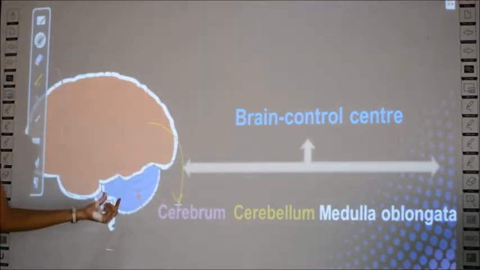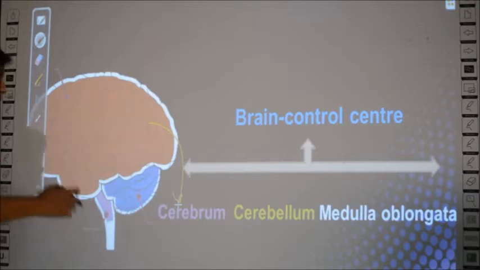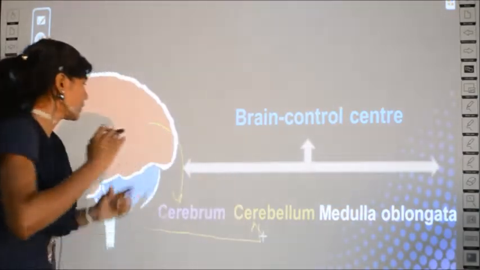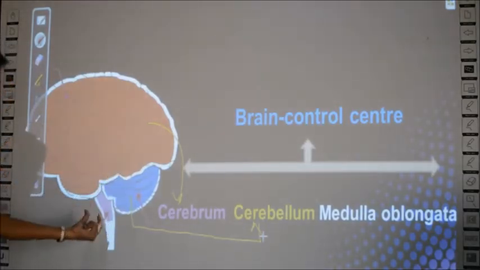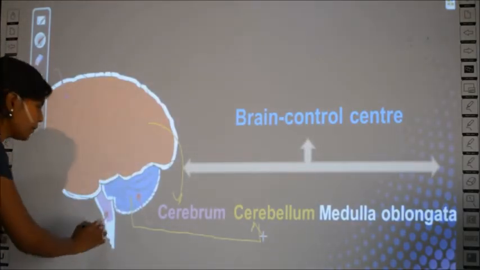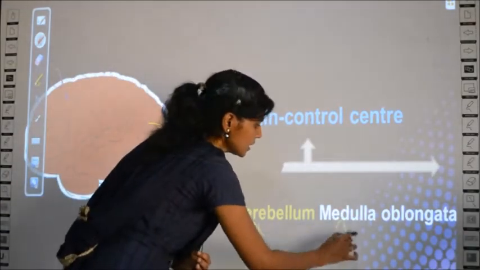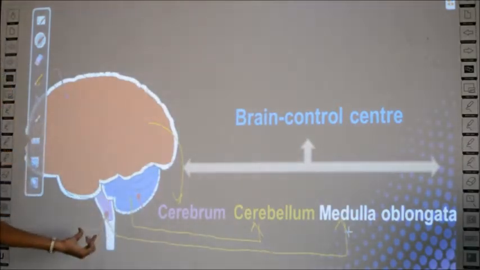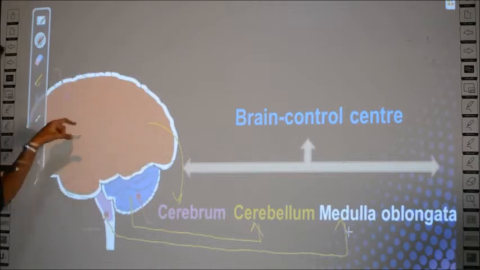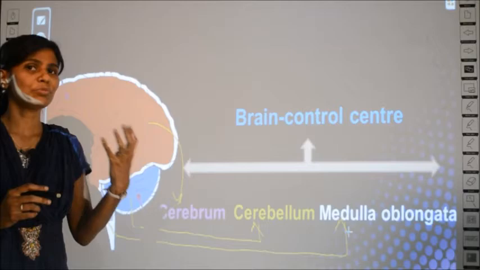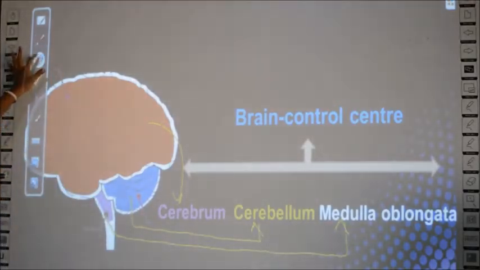The one which is blue in color, the second largest part, is called the cerebellum. So this is cerebrum, this is cerebellum and this purple color structure is medulla oblongata, clear? So cerebrum, cerebellum and medulla oblongata are the 3 parts of the brain.